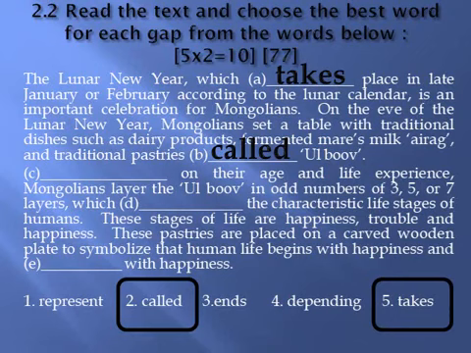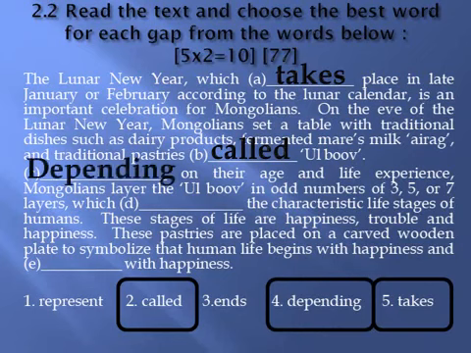What verb form can be in the subject position of a sentence? Only a gerund, and there's only one gerund to choose from, depending. Depending on their age and life experience, Mongolians layer Ul Boov in odd numbers of 3, 5, or 7 layers, which blank the characteristic life stages of humans.